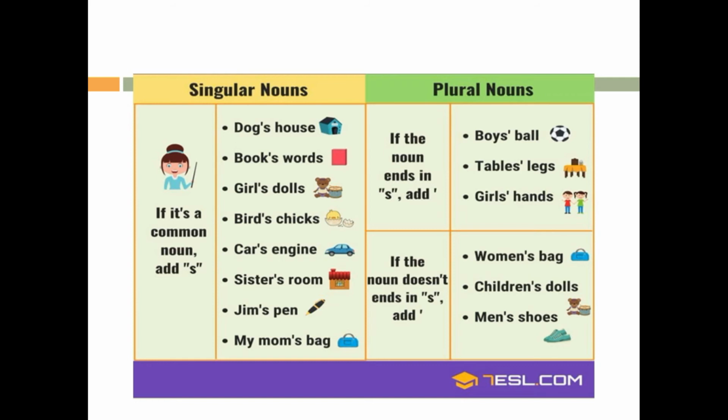Number 2, when a noun is plural and ends in s, just add an apostrophe to form the plural possessive noun. And number 3 is when a noun is plural and does not end in s, add an apostrophe and s to form the plural possessive noun.